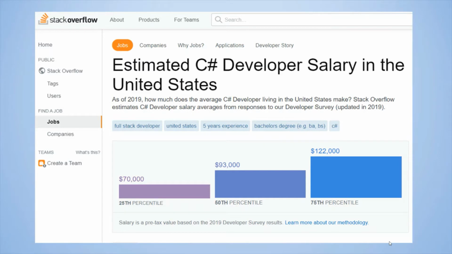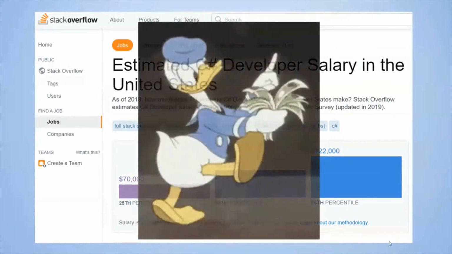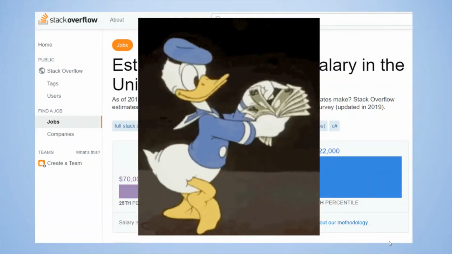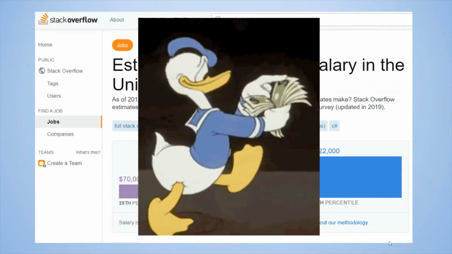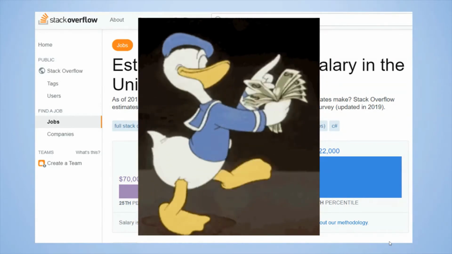If these applications are not exciting you, then let me show you some statistics. Stack Overflow, the very famous website, estimates that a C Sharp developer at max earns $122,000. Oh my god, that's a huge amount of money, right? I know. If you are already counting the number of dollars that you're going to earn as a C Sharp developer, let me remind you that you haven't learned C Sharp yet.